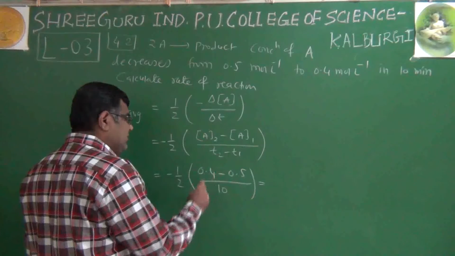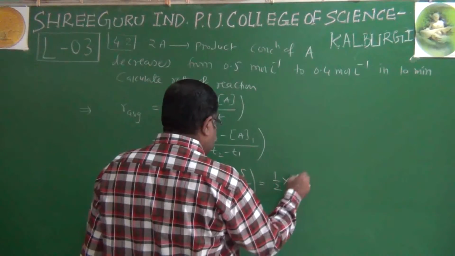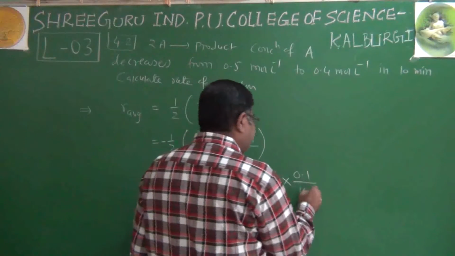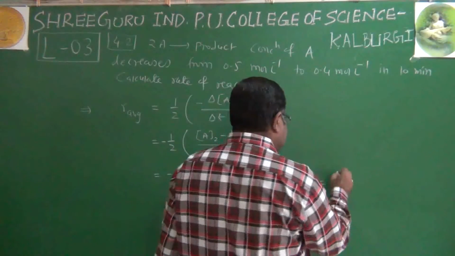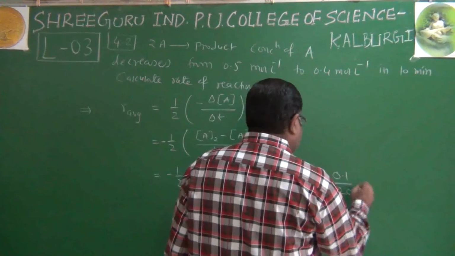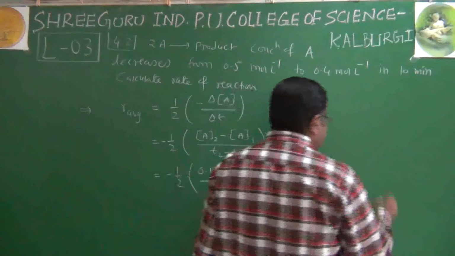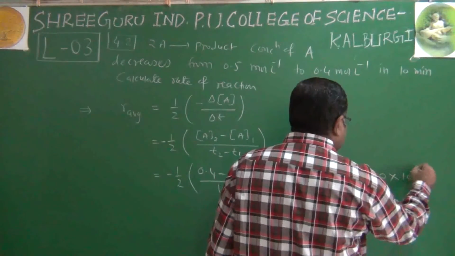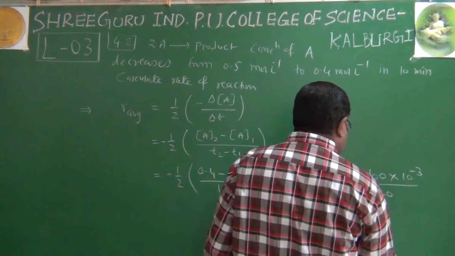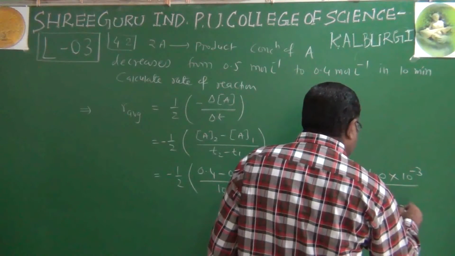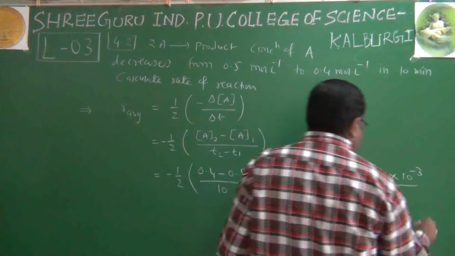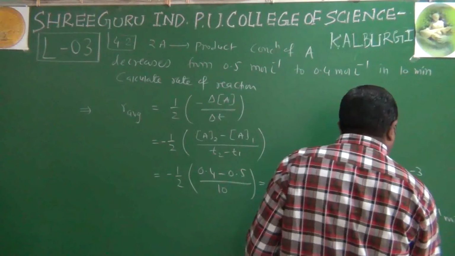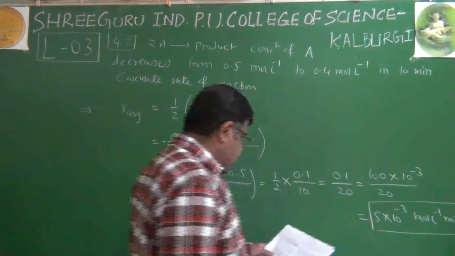So this negative and this negative becomes positive. This is 0.1 by 10. So we can say it is 0.1 by 20. We can convert this into 10 raised to minus 3: 1, 2, 3, so 10 raised to minus 3 by 20. So it becomes 5 into 10 raised to minus 3. And we can write the unit mole per liter per minute.